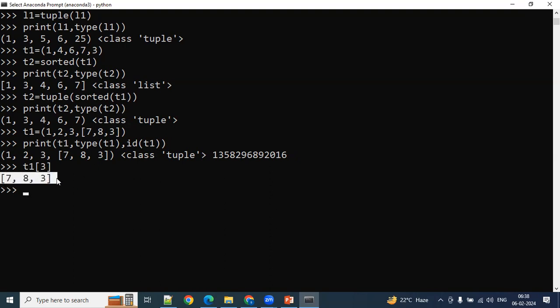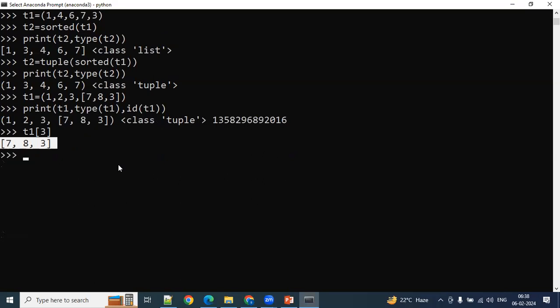Now here, can we modify the elements inside this list? Let's say in place of this 7, I wanted to modify it to 10. Can we do that? Some say no, since it is part of the tuple. Others say you can change the list, since the list is underlying property of the tuple. I wanted to replace it completely with 1, 2, 3.